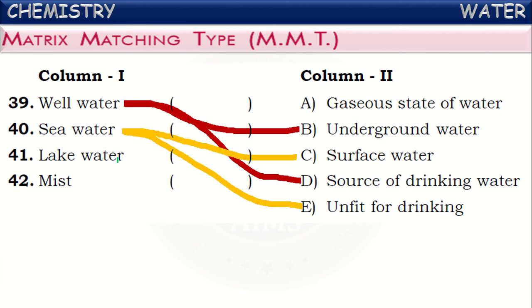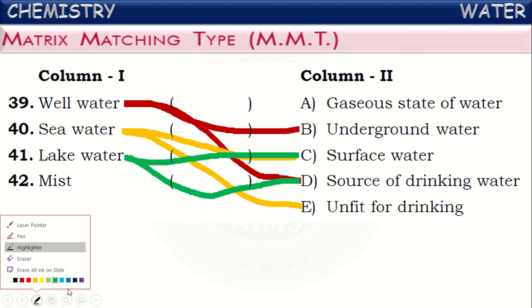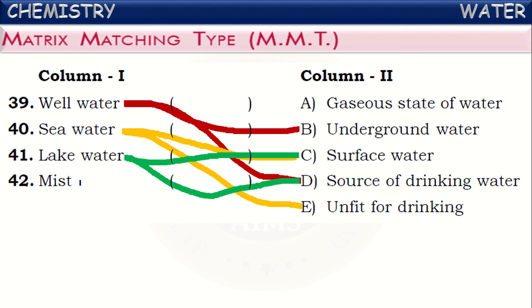Next, lake water. Lake water means the water present on the earth. The water present on the earth is called surface water, and it is also one of the sources for drinking water. Next, mist. It is one of the gaseous forms of water. This is the correct matching.